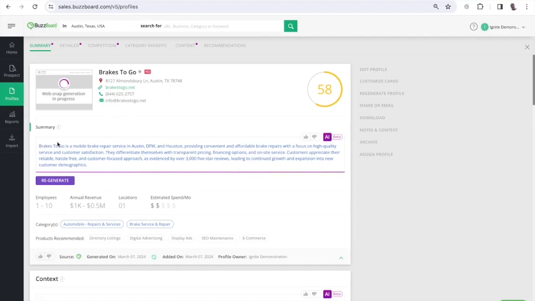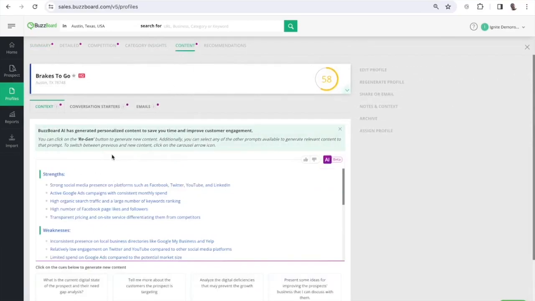So we drill down, and we get this AI-generated summary. Breaks to Go is a mobile brake repair service serving Austin, Dallas-Fort Worth, and Houston, providing convenient and affordable brake repairs, high-quality service, high customer satisfaction, and so on. So let's take a look at what we could do for email outreach, for example. So we go over here to the Content tab.